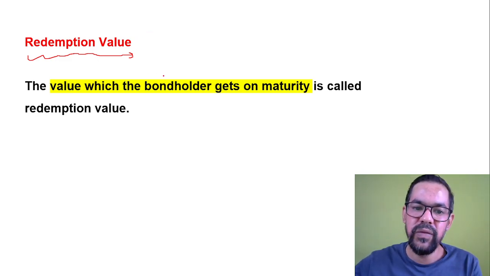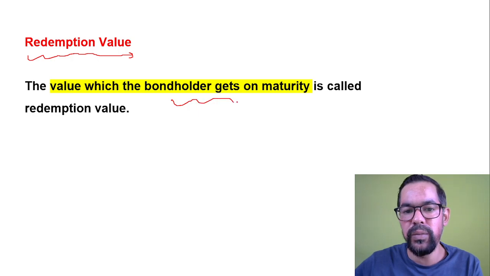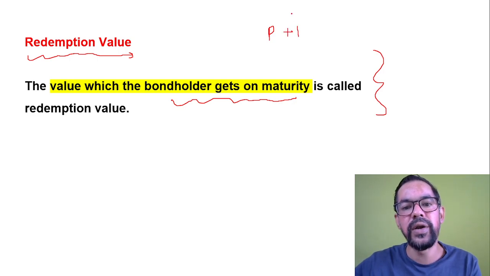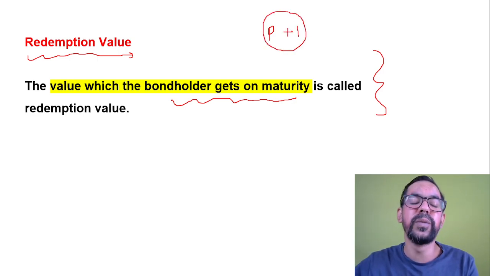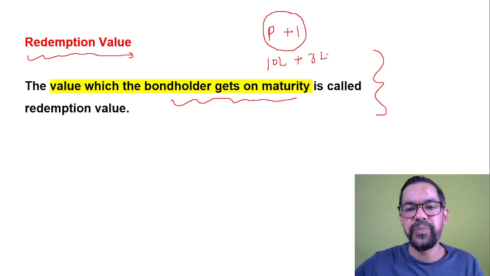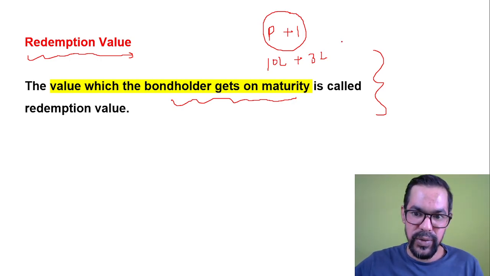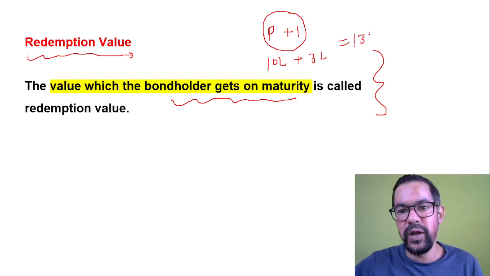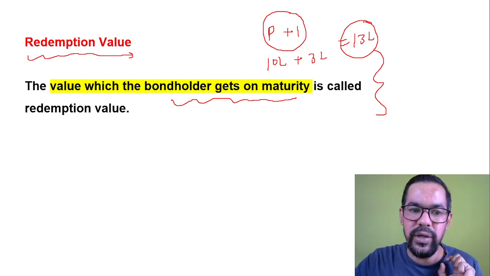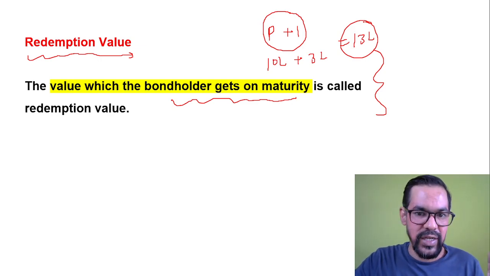The value which the investor gets on maturity is called the redemption value. It includes principal plus interest or coupon. The principal was 10 lakh rupees, and he got 3 lakh rupees interest after maturity, so 13 lakh will be the redemption value for this XYZ bond in the case of Mr. A. Again, this is very simple.